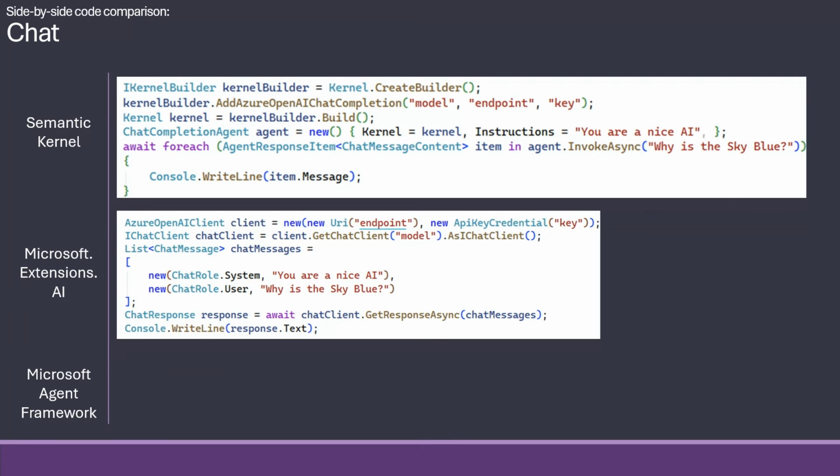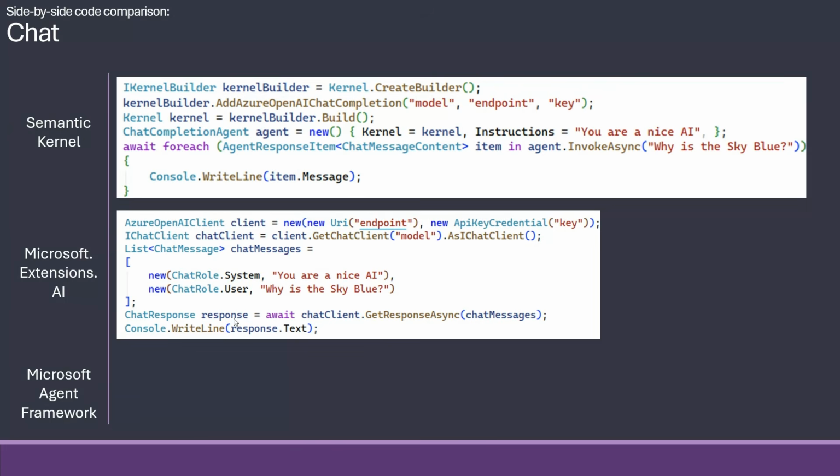Extensions AI is a more low-level system, so it doesn't have the concept of agents. And for that reason, it just needs to make a raw client to whatever you use, in this case Azure OpenAI, and then it turns it into an IChatClient that can be used to do this.